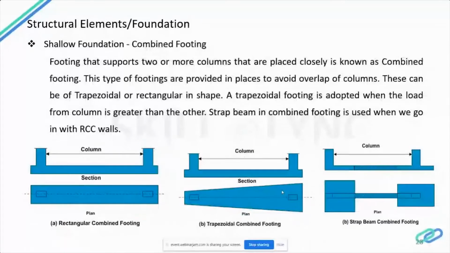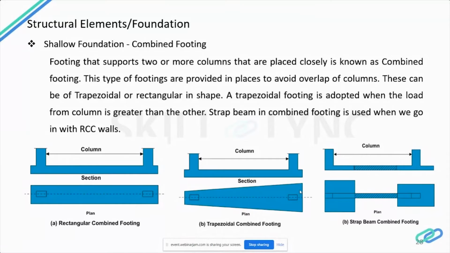Now let's see about the combined footing. Combined footing is constructed when two or more columns are close to each other, so that their footings don't clash or overlap with each other. Even though it is a combination of isolated footings, the design of this combined footing is completely different. The combined footing can be trapezoidal or rectangular in shape.